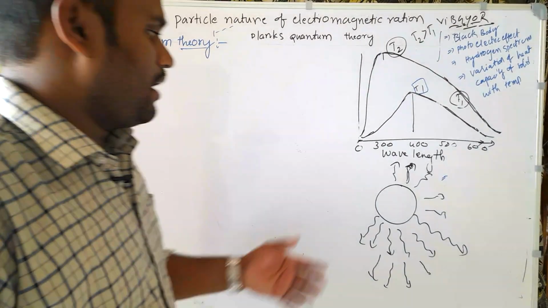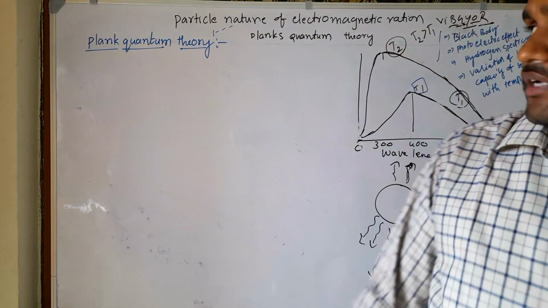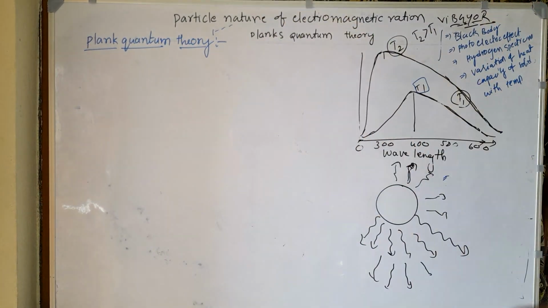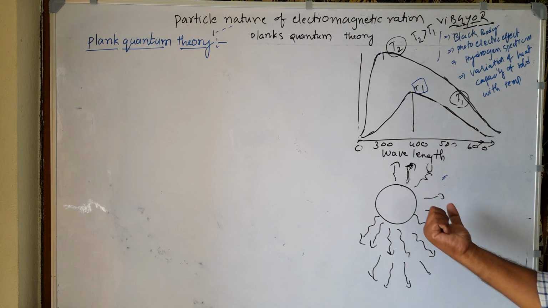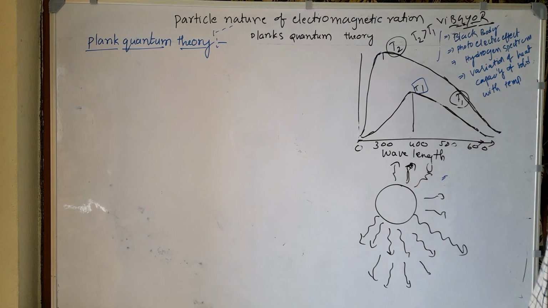According to Planck's quantum theory of radiation, which supports the particle nature of electromagnetic radiation, the black body emits its radiation not in a continuous manner but in a discontinuous manner.